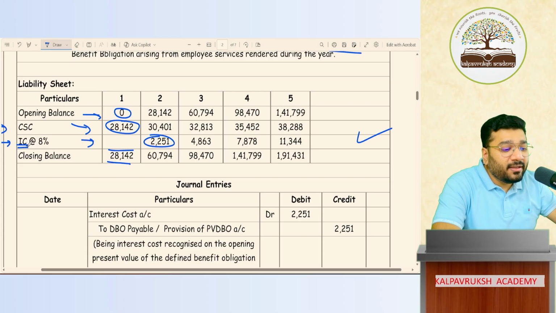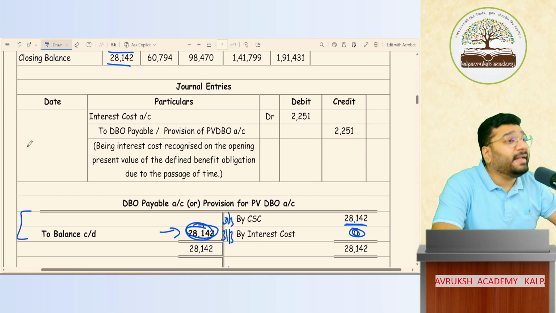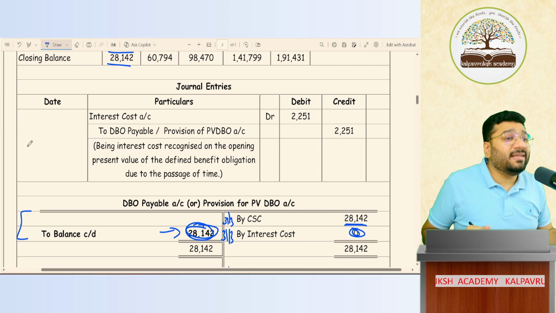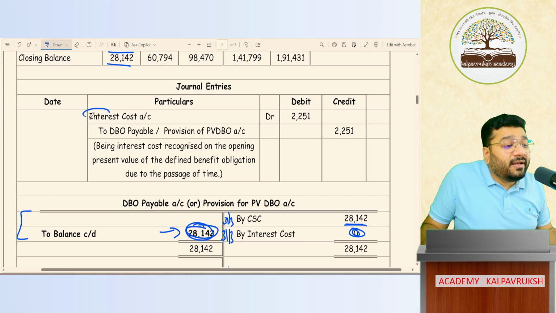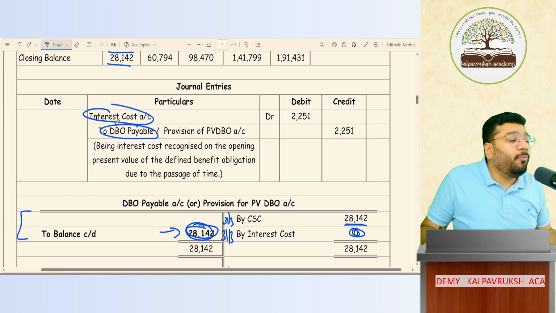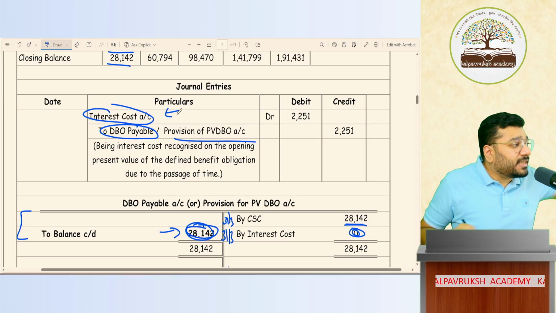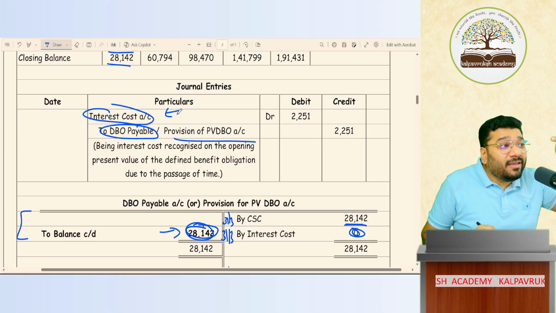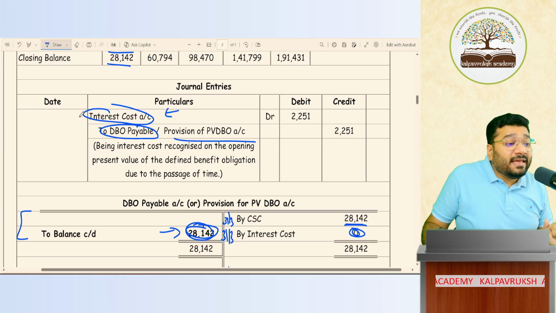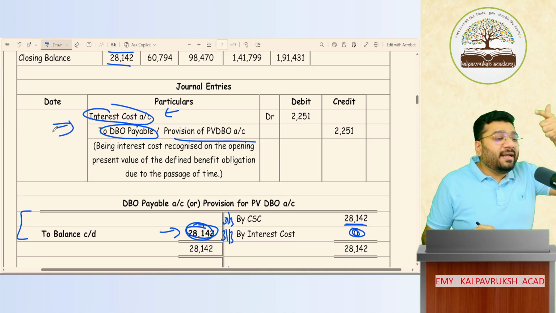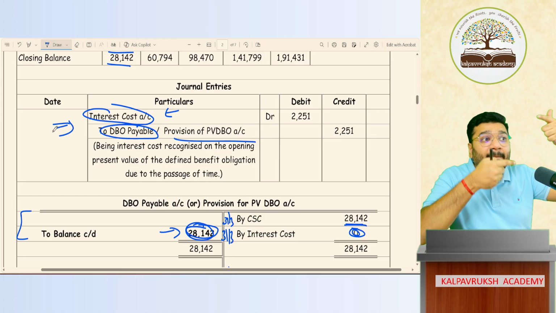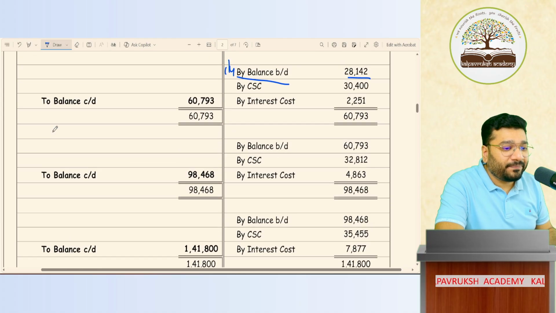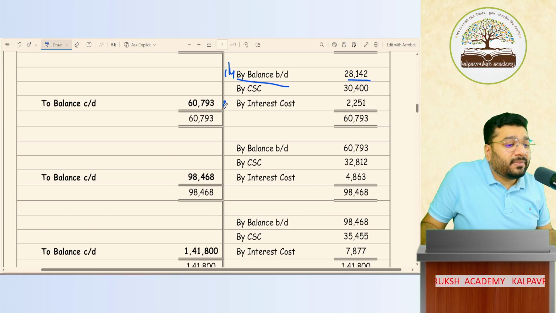What is the journal entry for recording interest cost? Same entry like current service cost. Interest cost account debit to DBO payable or provision for PVDBO. And this interest cost I'll transfer to P&L, under employee benefit. In the journal entry posting, interest to DBO payable. In DBO payable, by interest. So when this interest comes, 31st of March, by interest, 2251.